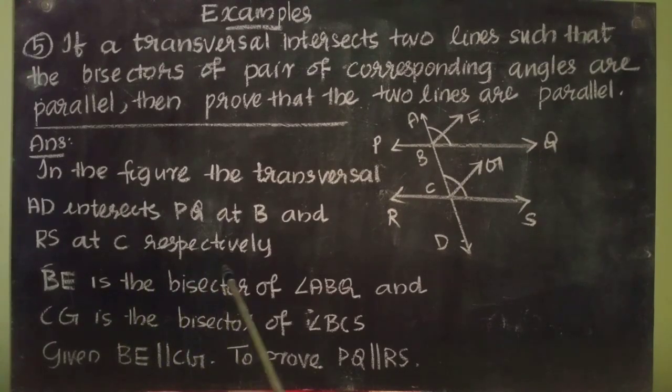BE is the bisector of angle ABQ and CG is the bisector of angle BCS. Given BE parallel to CG. To prove PQ parallel to RS.